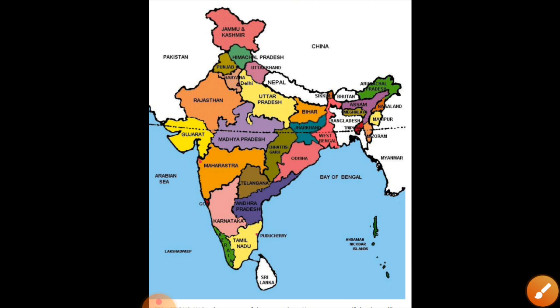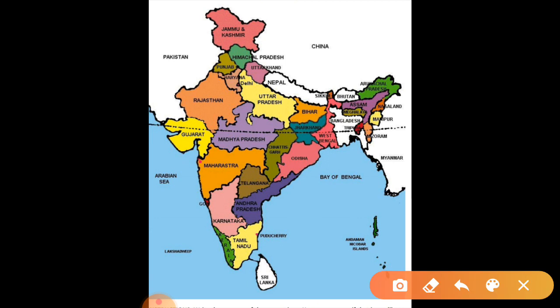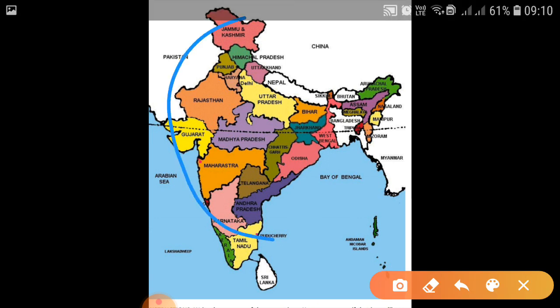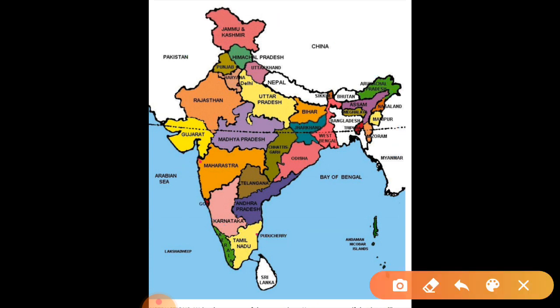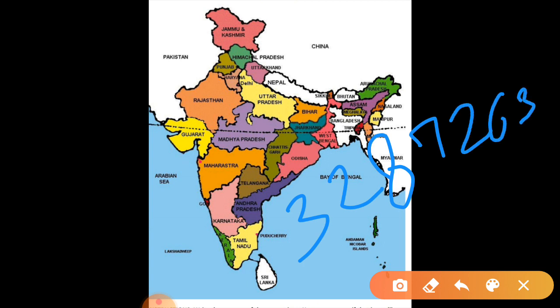If I talk about the area, meaning how much area it is covering, then it is 3287263 square kilometers. Area is always in square. Clear? 3287263.